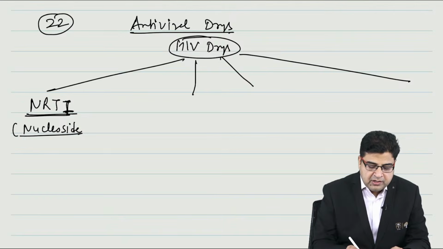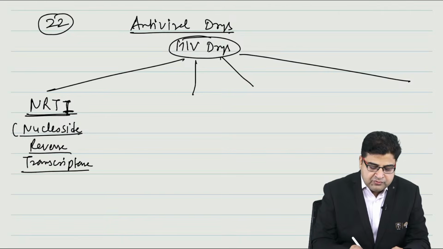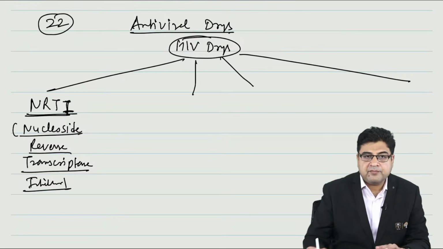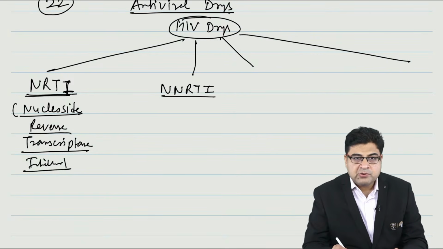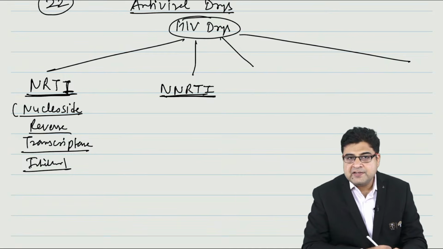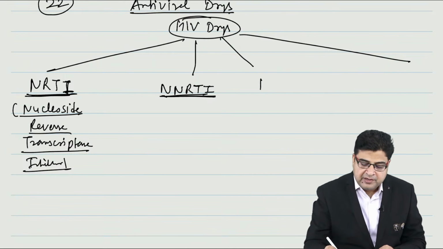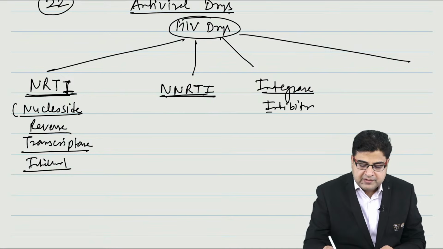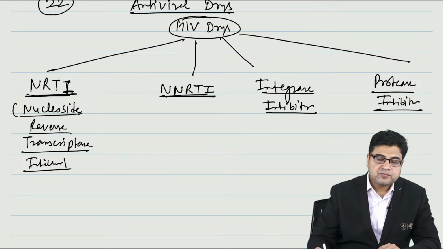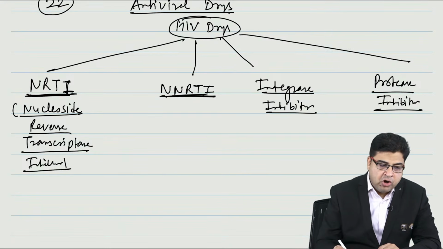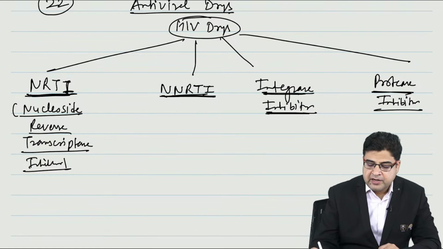Then we have the NNRTIs, the non-nucleoside reverse transcriptase inhibitors. The third group is the integrase enzyme inhibitors, and the fourth group is the protease enzyme inhibitors.